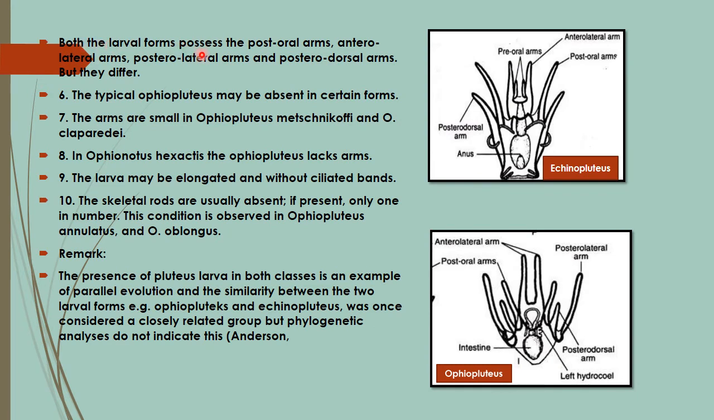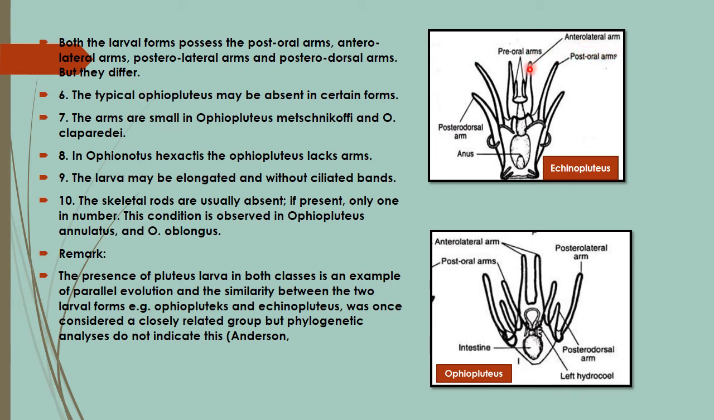So both the larval forms, here in this figure we can see the Echinopluteus larva and Ophiopluteus larva. Echinopluteus larva is seen in the Echinoidean members, that means those which belong to the class Echinoidea, and Ophiopluteus larva is seen in the members of the class Ophiuroidea. So both the larval forms possess the post-oral arm,